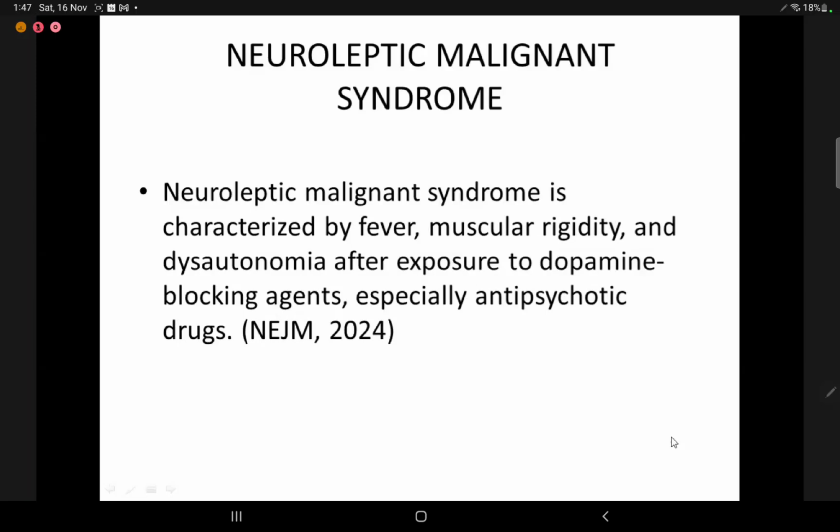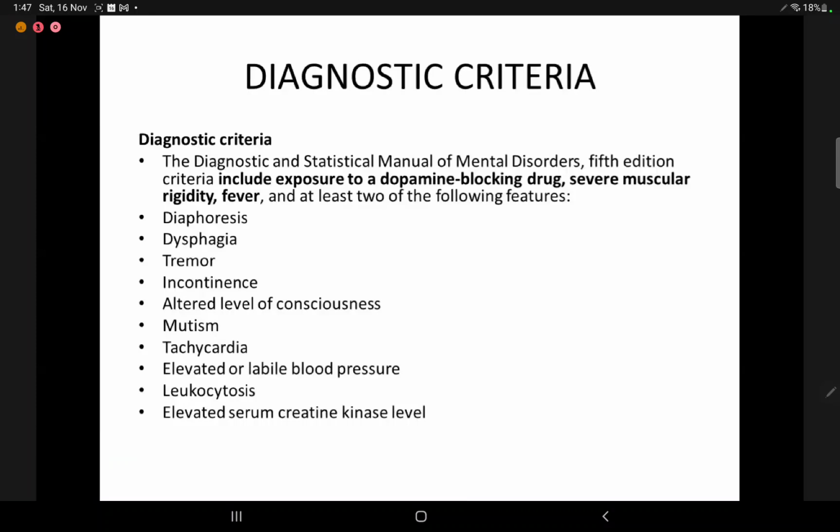Hydrocephalus. Neuroleptic malignant syndrome has been defined as being characterized by fever, muscular rigidity, and dysautonomia after exposure to dopamine blocking agents, especially antipsychotic drugs.